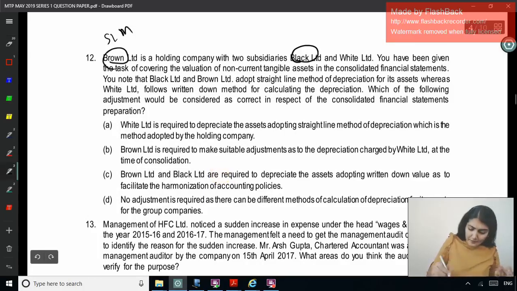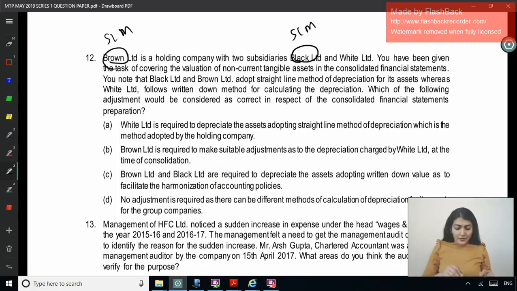Right, straight line method, whereas White Limited follows the WDV, written down value method for calculating the depreciation. So they are following the WDV method. Which of the following adjustments should be considered as correct in respect of the consolidated financial statements preparation? Right, so holding company SLM, 1 subsidiary SLM, 1 subsidiary WDV.